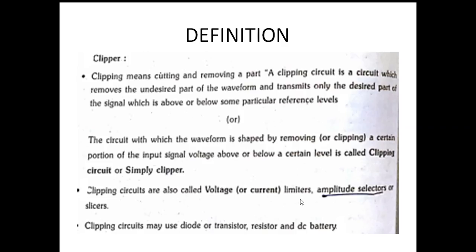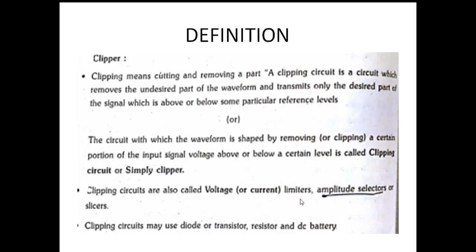With respect to the reference levels, how much portion is to be removed and how much is to be allowed will be decided by the reference levels. The circuit with which the waveform is shaped by removing or clipping a certain portion of the input signal voltage above or below a certain level is called a clipper circuit or simply clipper.